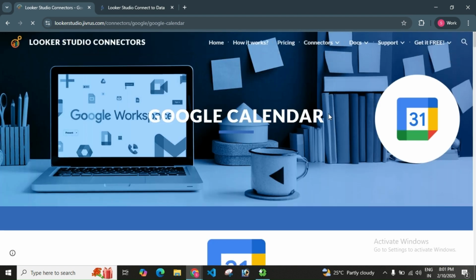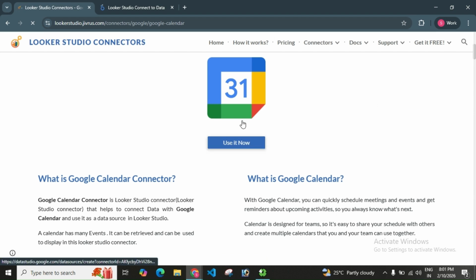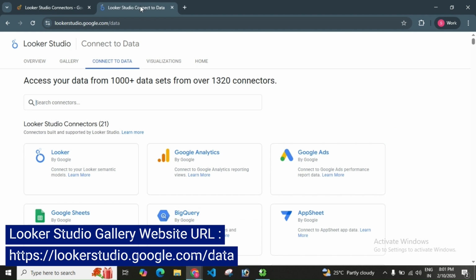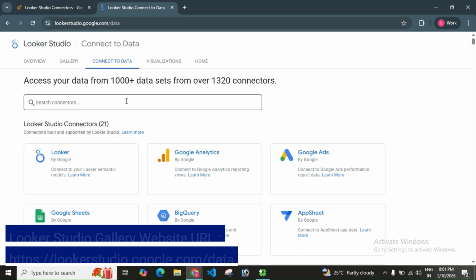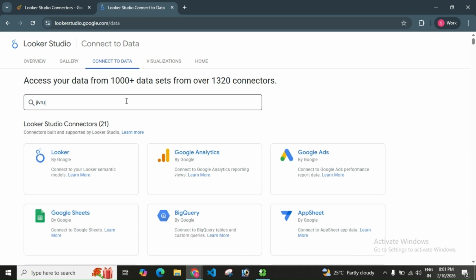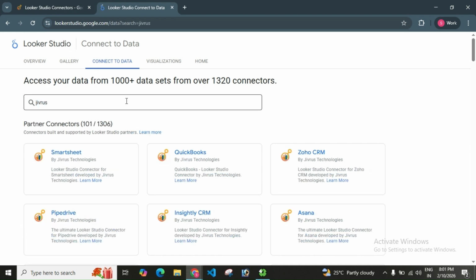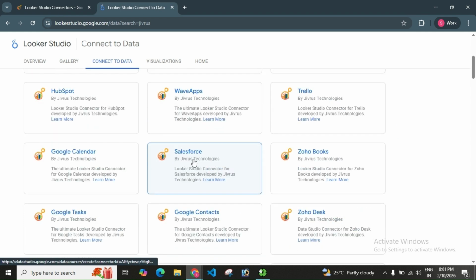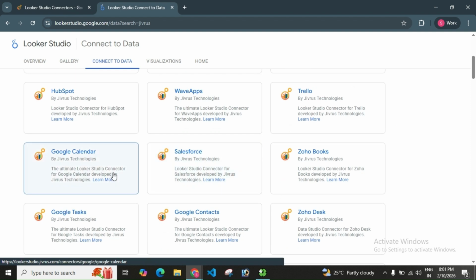You can launch the Google Calendar connector either from the Use It Now button on the connector page or directly from the Looker Studio gallery. Let's go to the Looker Studio gallery, search for Jivrus, and select any of our connectors. For this demonstration, we will use the Google Calendar connector. Once selected, it will take you to the connector setup configuration page.